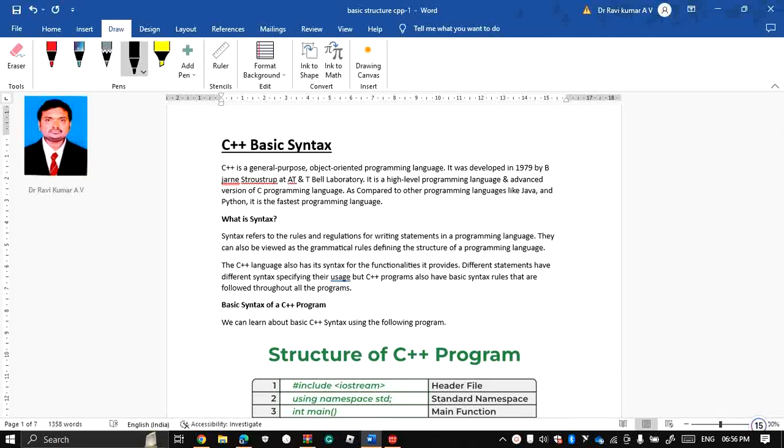Hi student, the subject is programming in C++. First, we'll understand the structure of a C++ program.